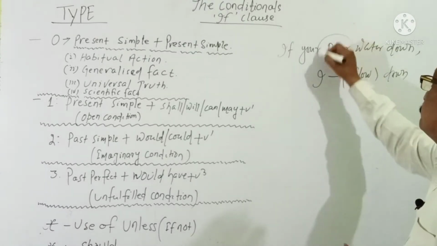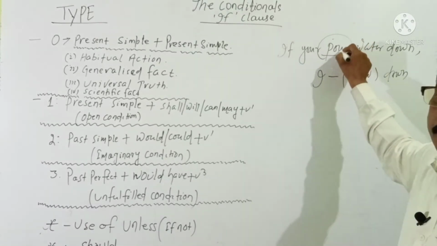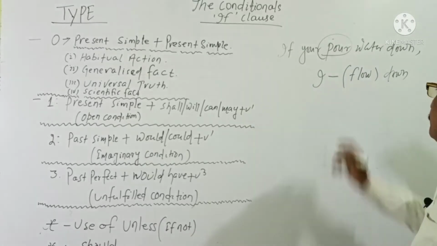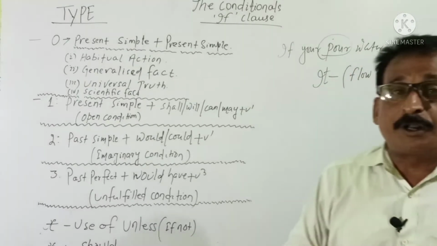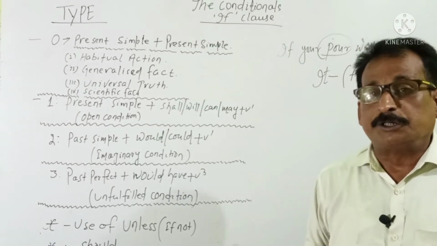This is present simple, this is present simple, V1: it flows down.